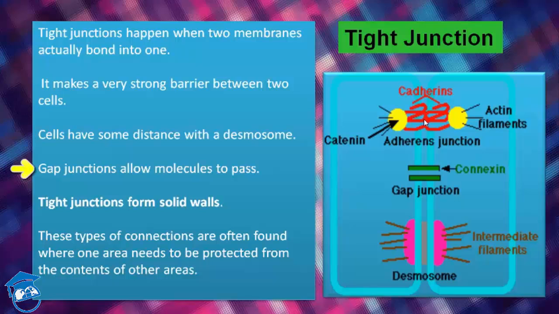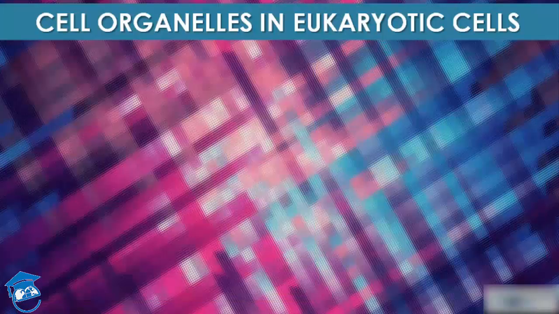Gap junction allows molecules to pass. Tight junction forms a solid wall. These cell connections are often found where one area needs to be protected from the contents of other areas. Tight junction is seen in the urinary bladder of humans. It prevents urine from leaking involuntarily. So these are the three types of cell junctions which are present between the cells.